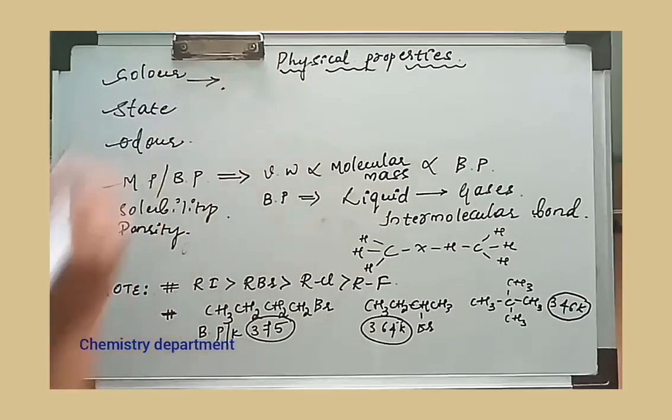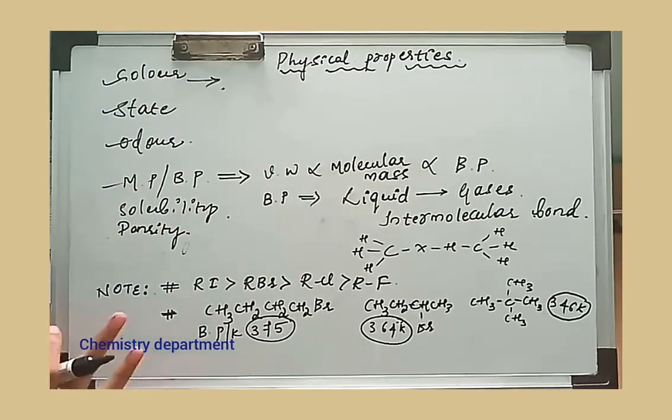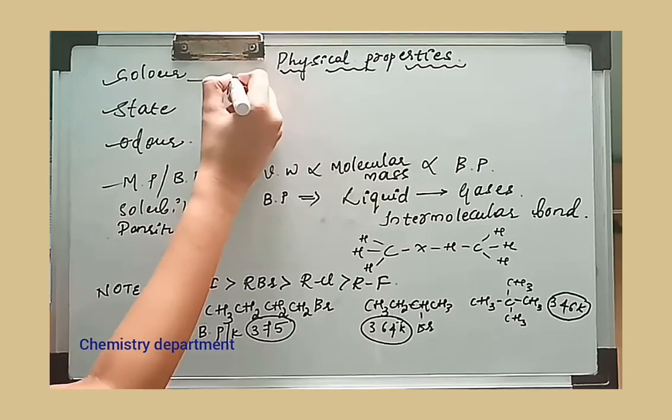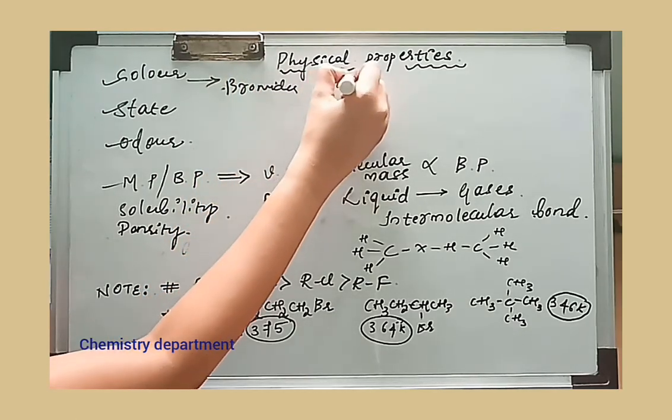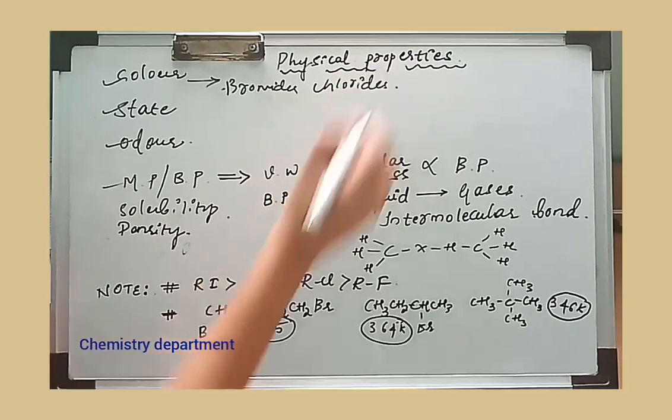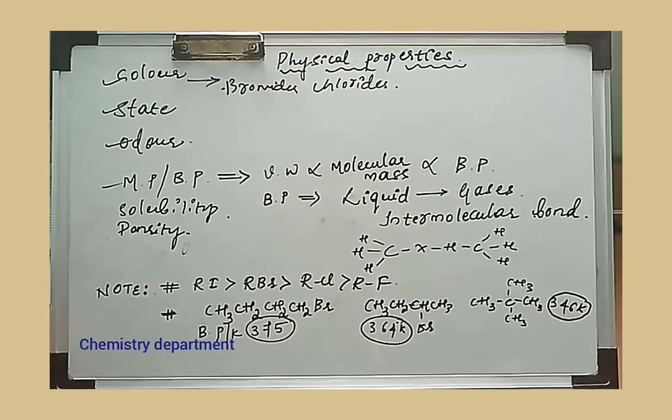All haloalkanes are colorless, but bromides and chlorides, when they are exposed to light, show color. The next physical property is state.